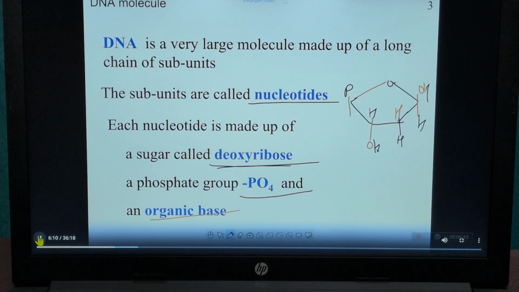A phosphate group is present here, and the organic base is present here. This is the nitrogenous base, which may be adenine, cytosine, guanine or thymine.